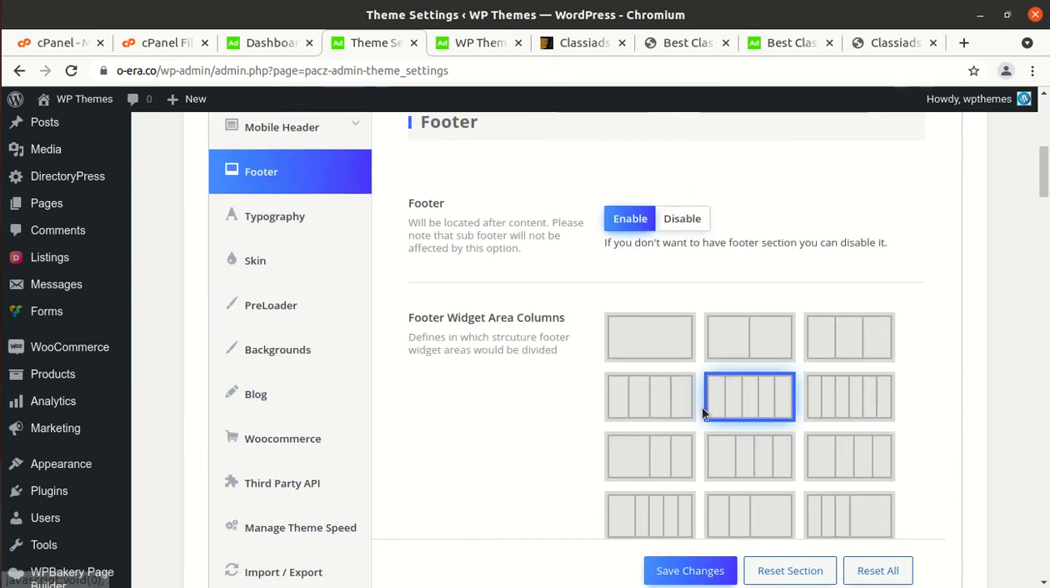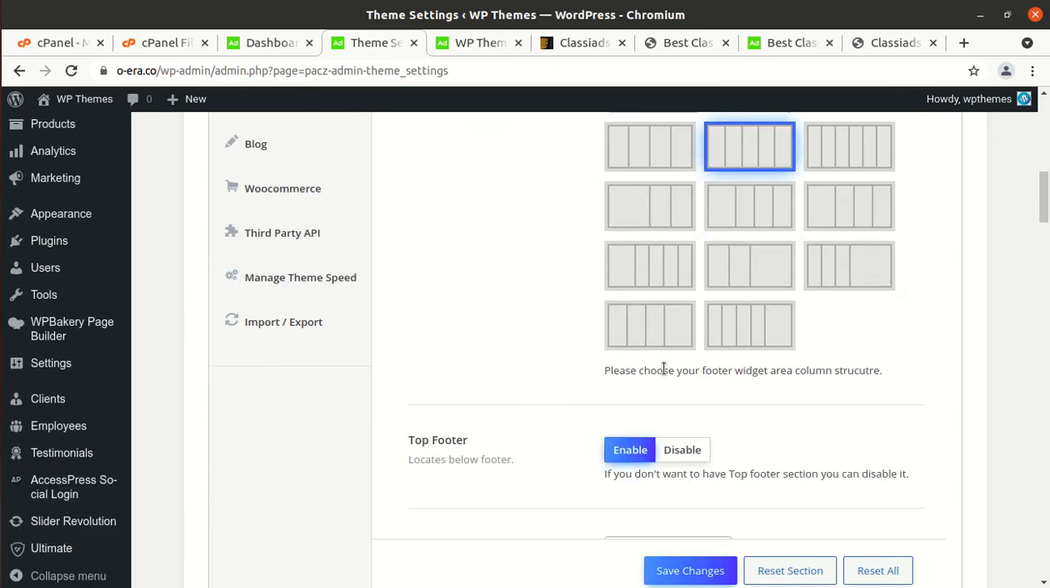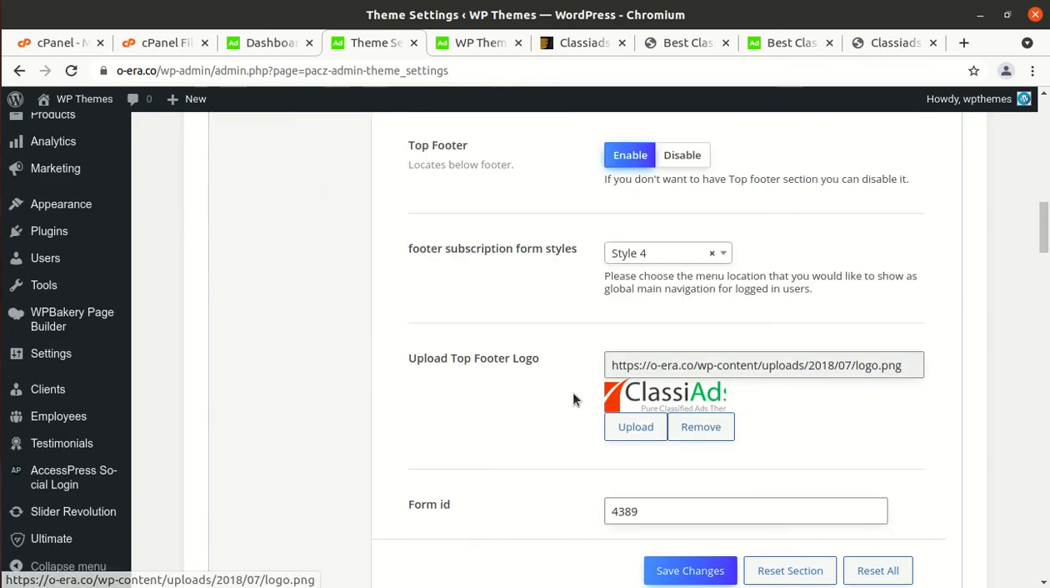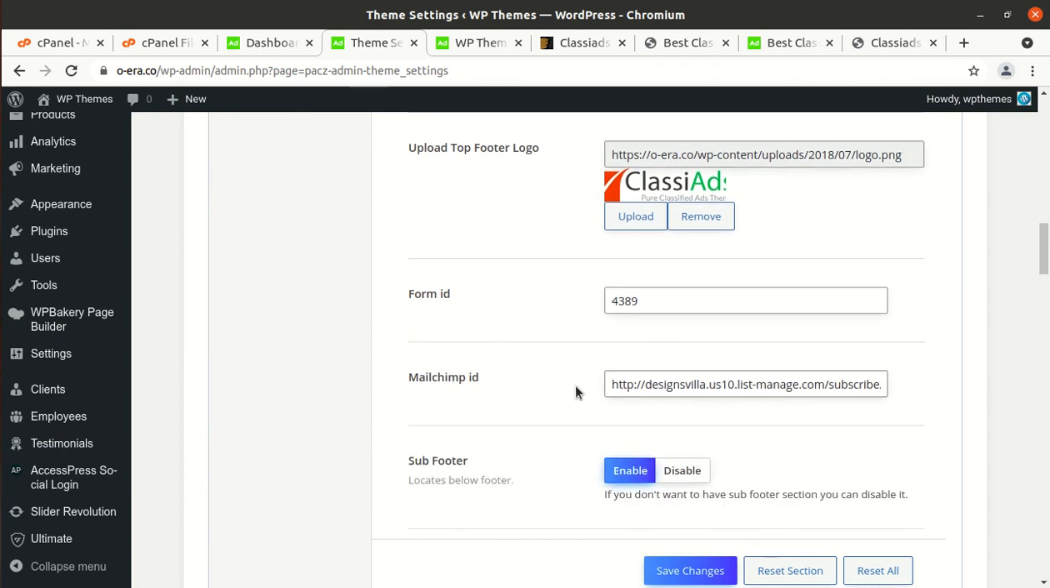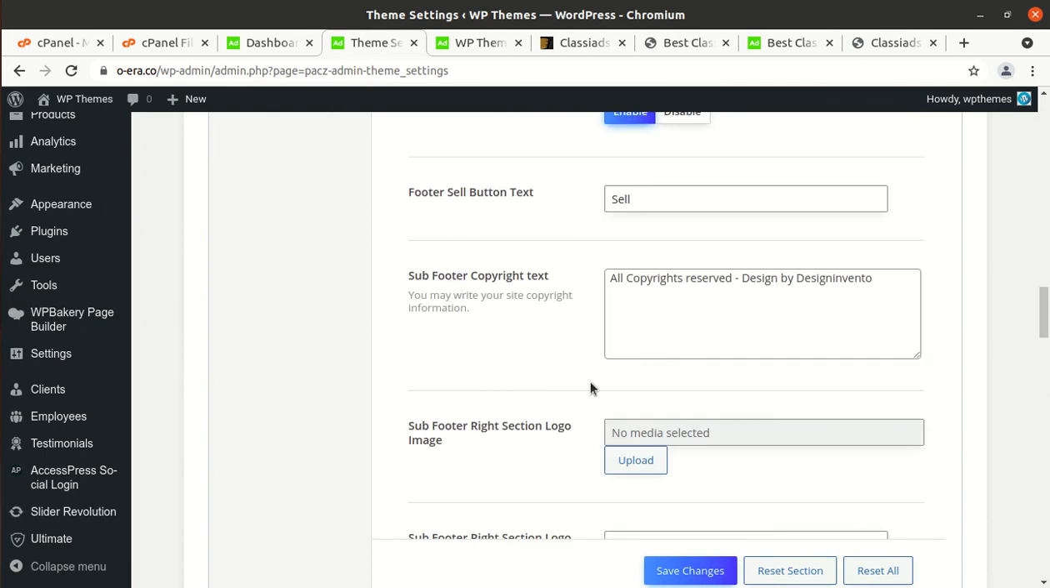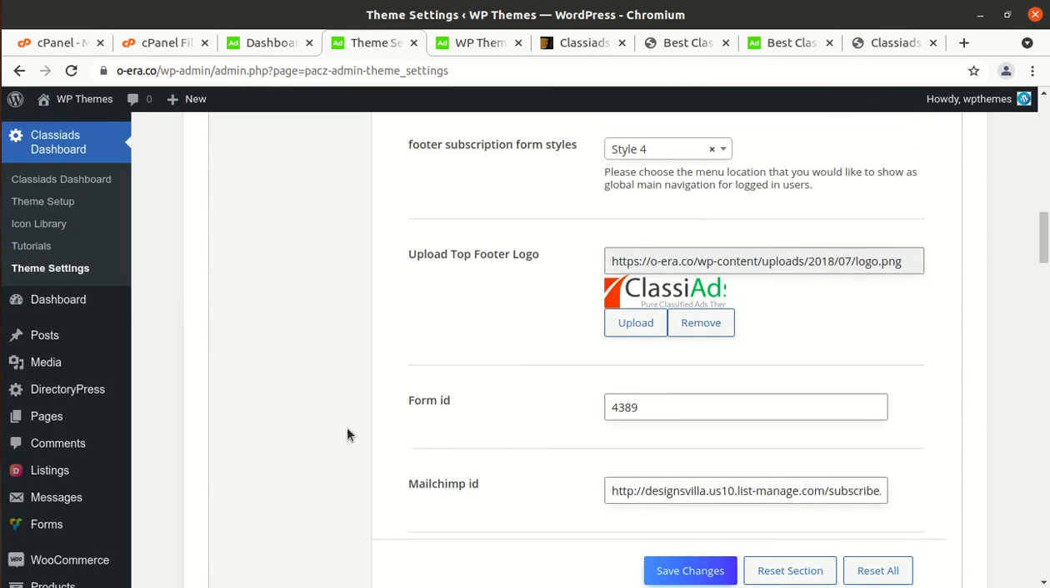Footer option is here, so you can choose multi-column or any type of footer here, and the logo can be changed here. Okay,